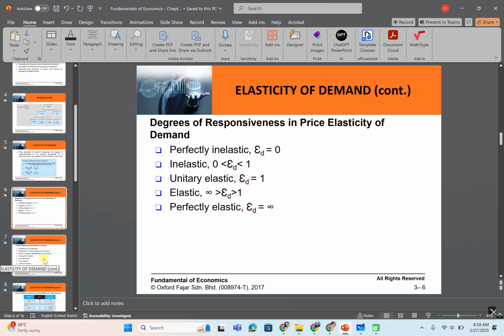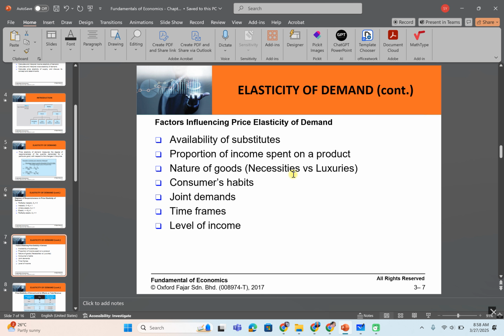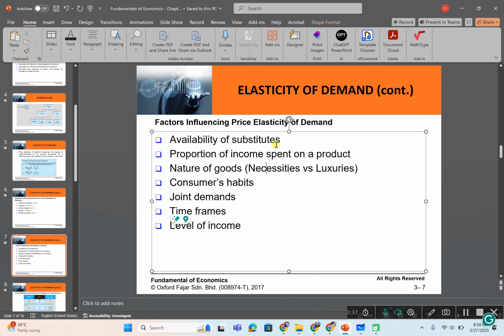So here there are a few factors that cause the price elasticity of demand. Price elasticity of demand changes due to a few factors. For example, availability of substitutes.